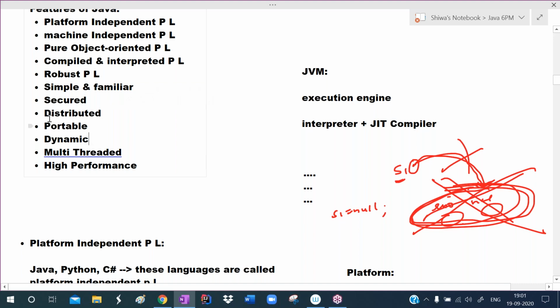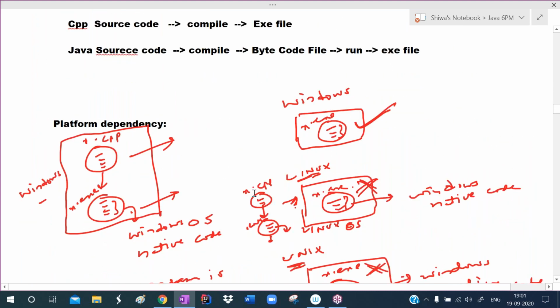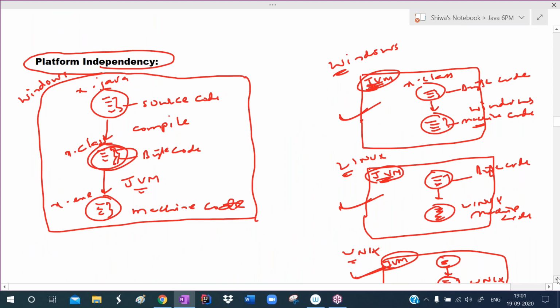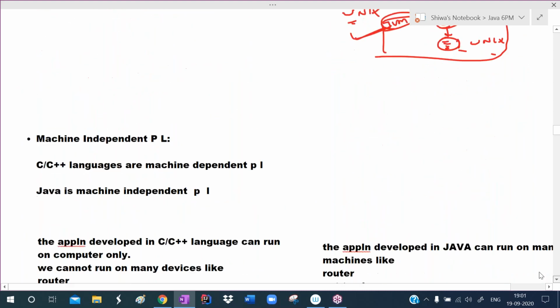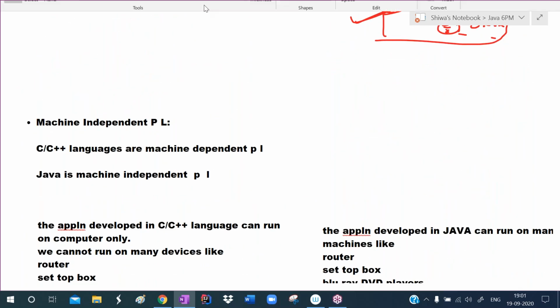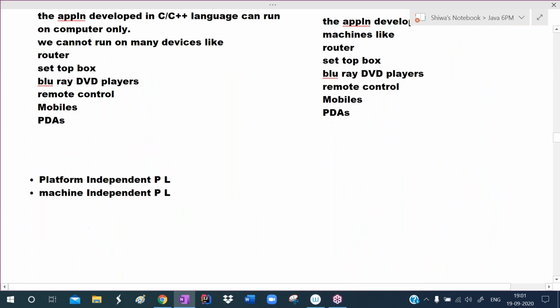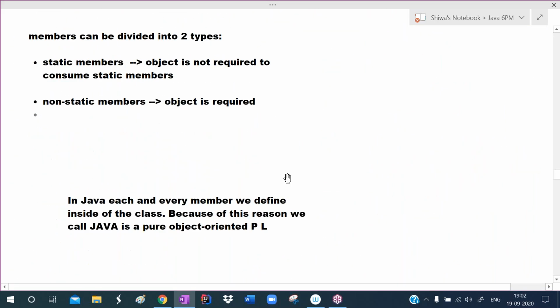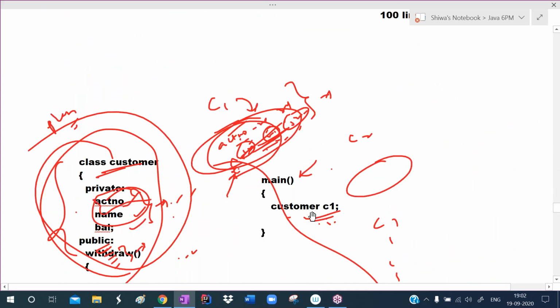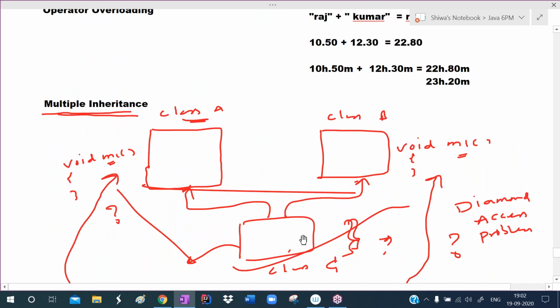Now I will explain these two, distributed and portable. After that I will stop the session. Within 5 minutes I will try to stop the session. Listen. Just a minute. Yes.